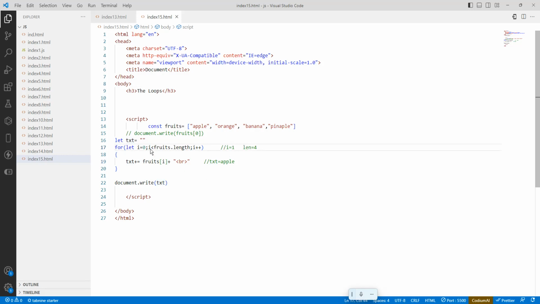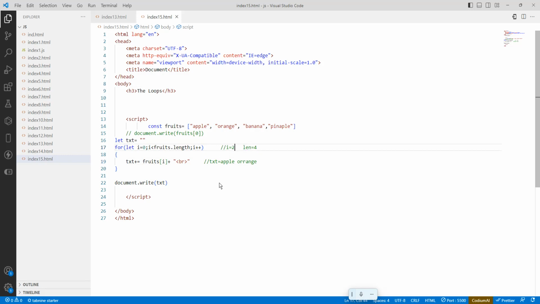Again it will come, now i is 1. Is 1 less than 4? Yes. So fruits of 1 is orange. Orange is added. Then increment by 1, so that is 2.